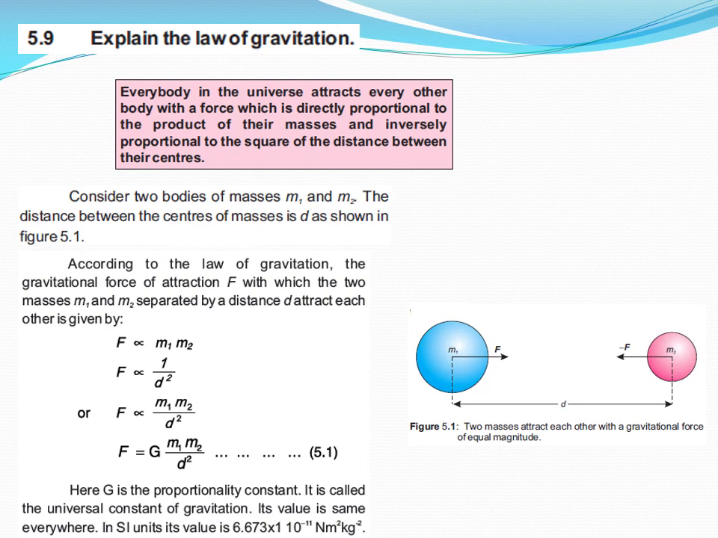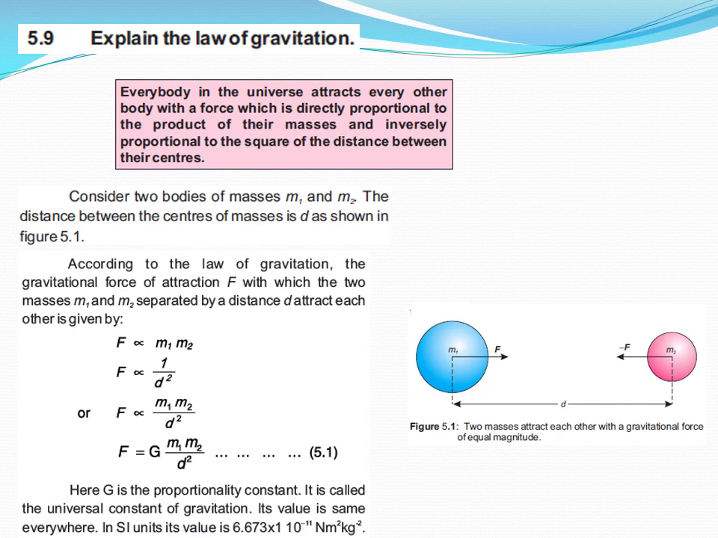So what is the first expression? F is proportional to m1 m2. And what is the second? F is proportional to 1 by d square. These two expressions match the statement of the law of gravitation in the pink highlighted box. Now combining these two relations, F is proportional to m1 m2 in the numerator and d square in the denominator. You know the proportionality sign is always replaced by an equal sign and a constant. So the final mathematical form of the law of gravitation is F equals G m1 m2 by d square.